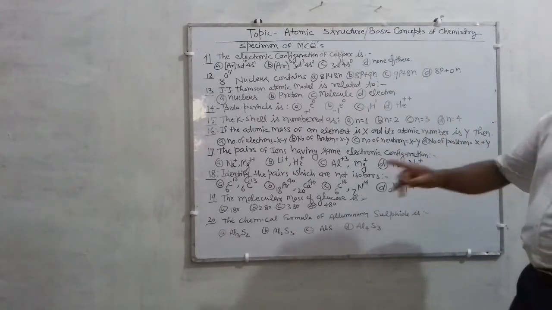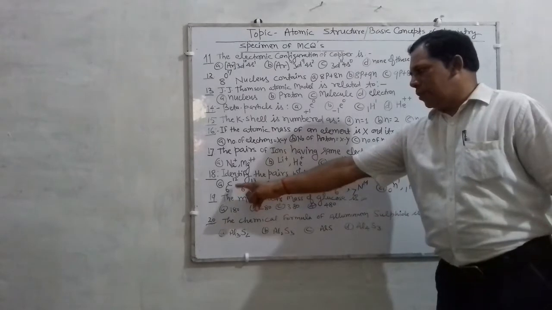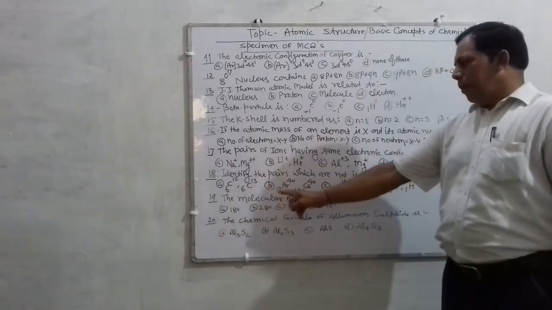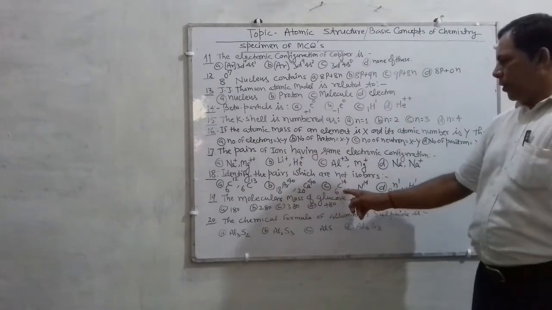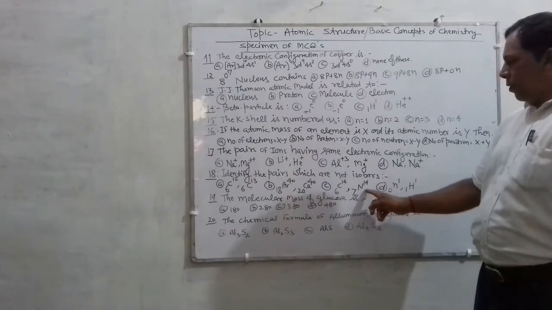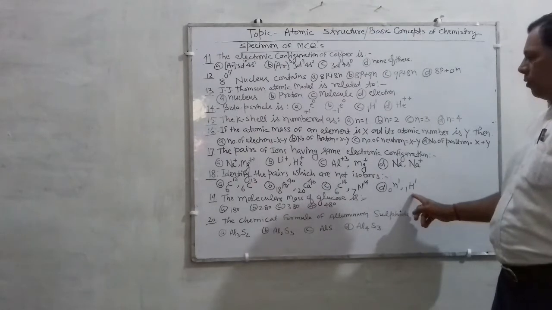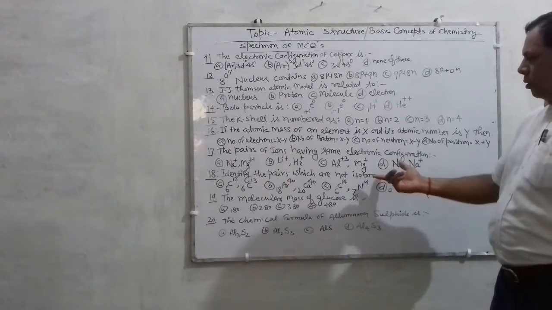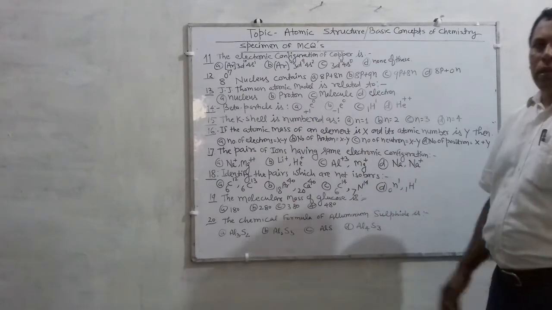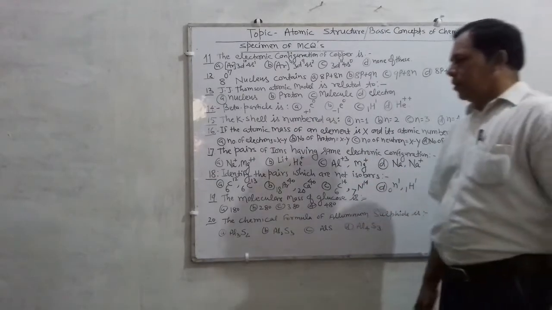So be careful for this question. So A is 6C12, 6C13, B is 18Ar40, 20Ca40, C is 6C14 and 7N14, D is 1H3 and 1H1. So among them, you can find which is not isobar.